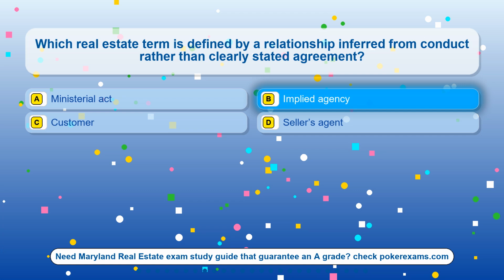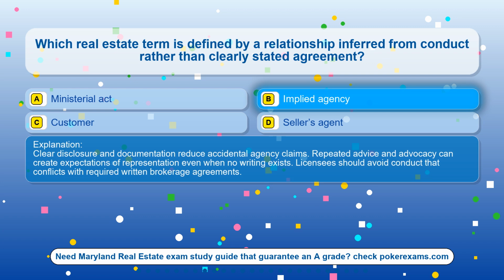The correct answer is option B. Implied agency. Clear disclosure and documentation reduce accidental agency claims. Repeated advice and advocacy can create expectations of representation even when no writing exists. Licensees should avoid conduct that conflicts with required written brokerage agreements.